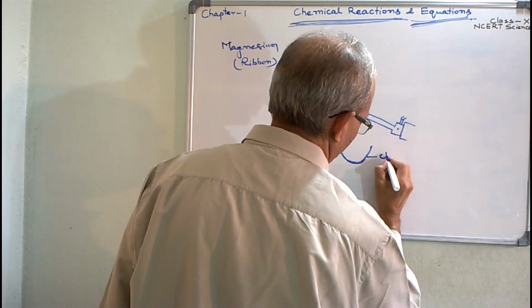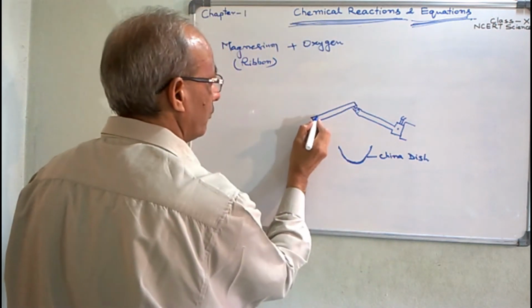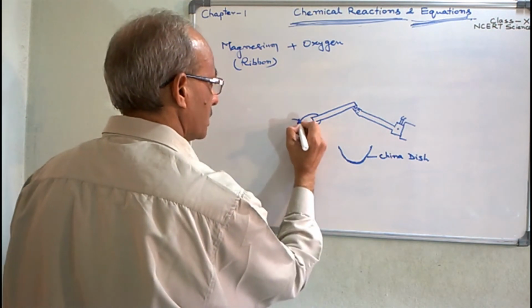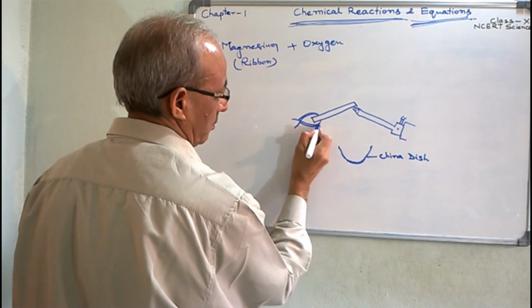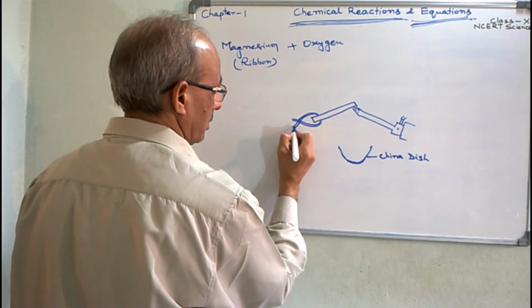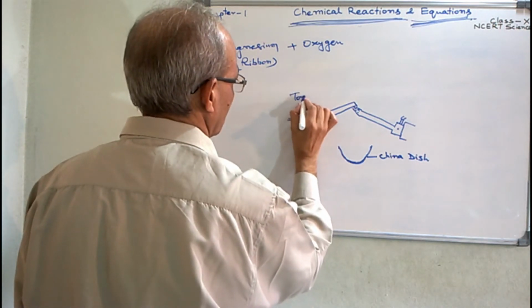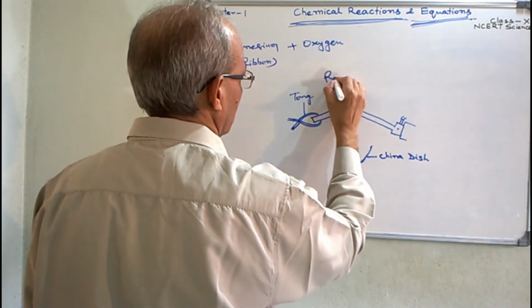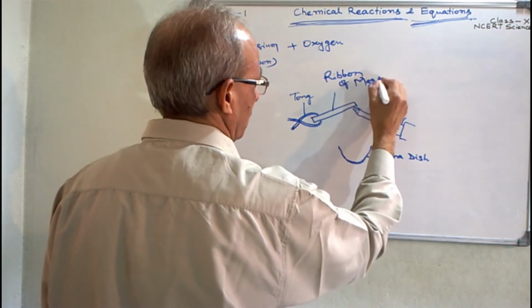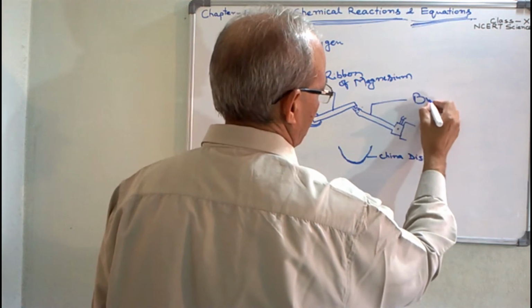This is the tongs, holding the ribbon of magnesium over the burner.